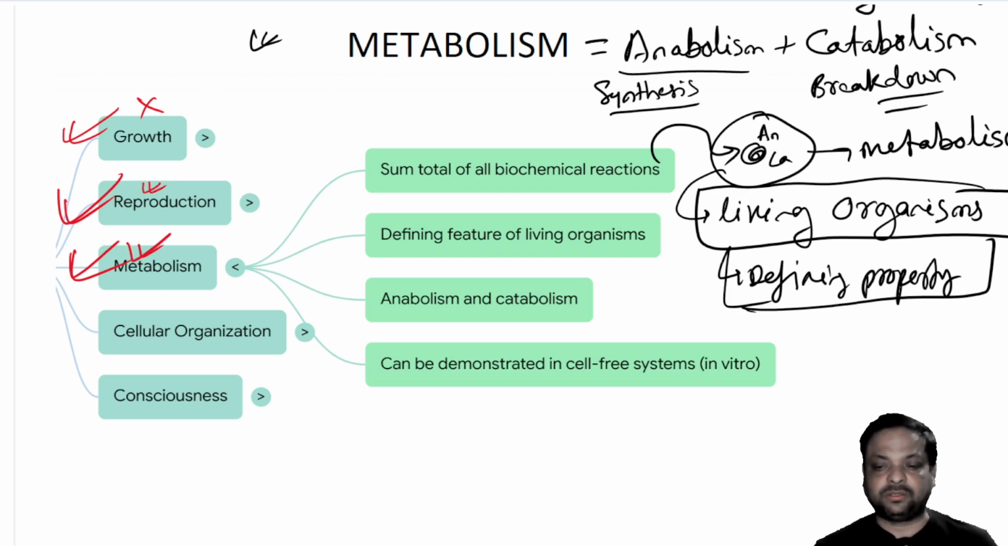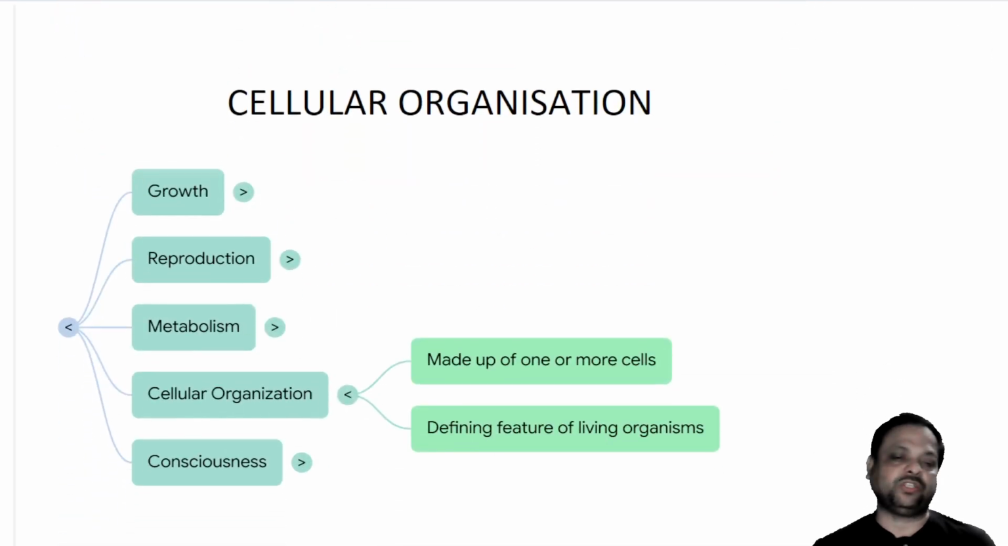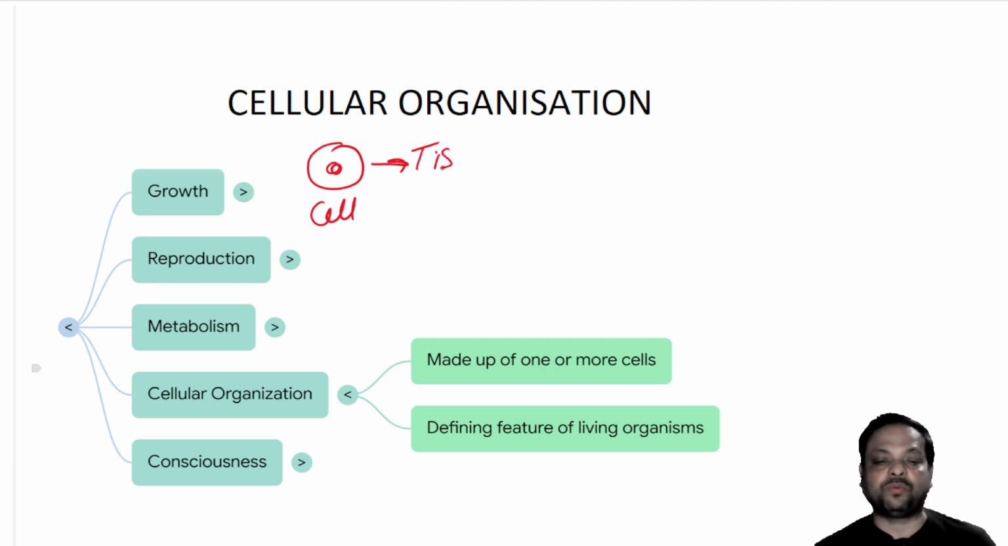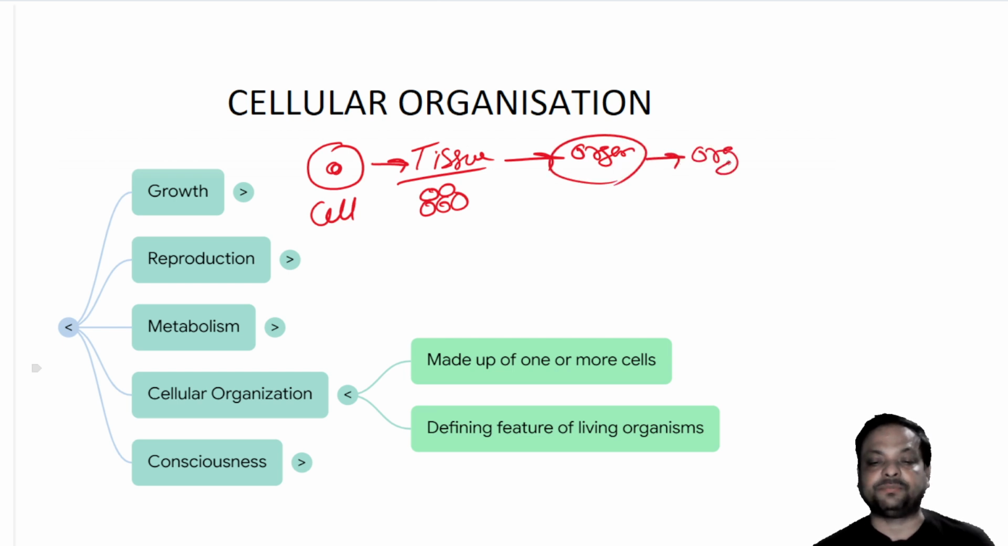Now let's move on to the next point, called cellular organization. Yes, all living organisms are made up of cells. A group of cells, a mass of cells, gives rise to tissue. This tissue gives rise to organ, and this organ gives rise to organ system. And this organ system gives rise to organism. Got it, clear?